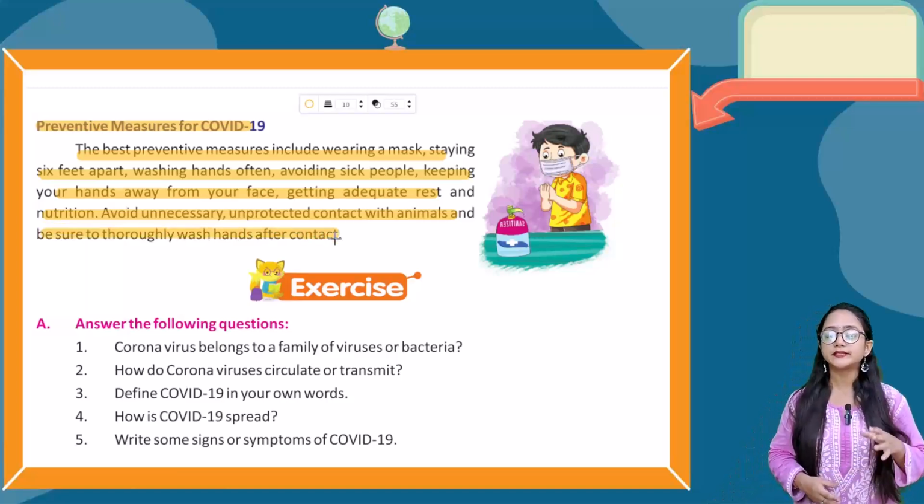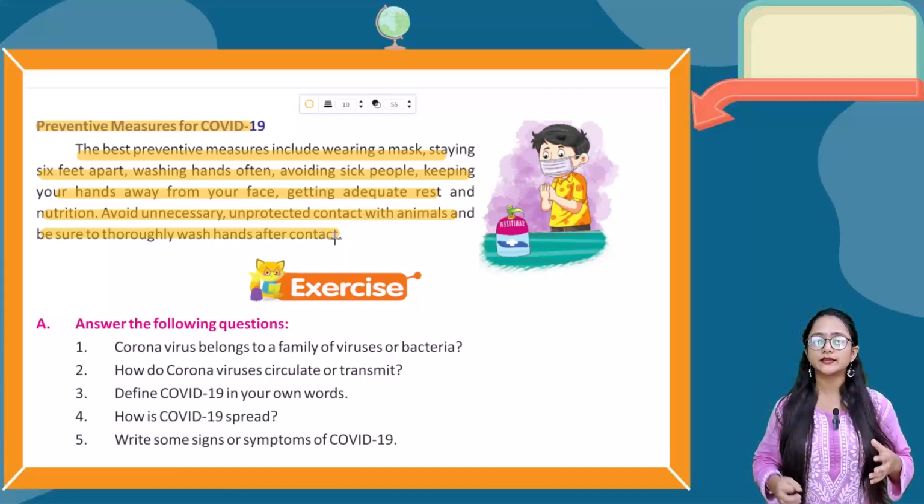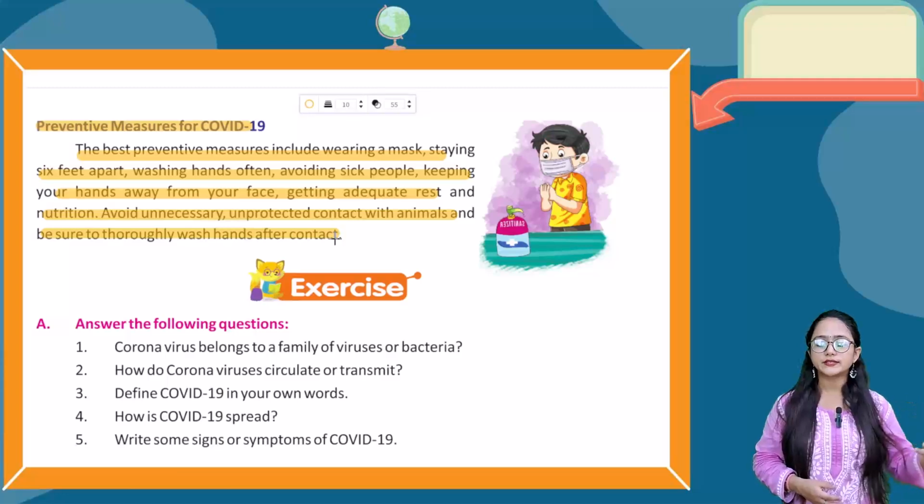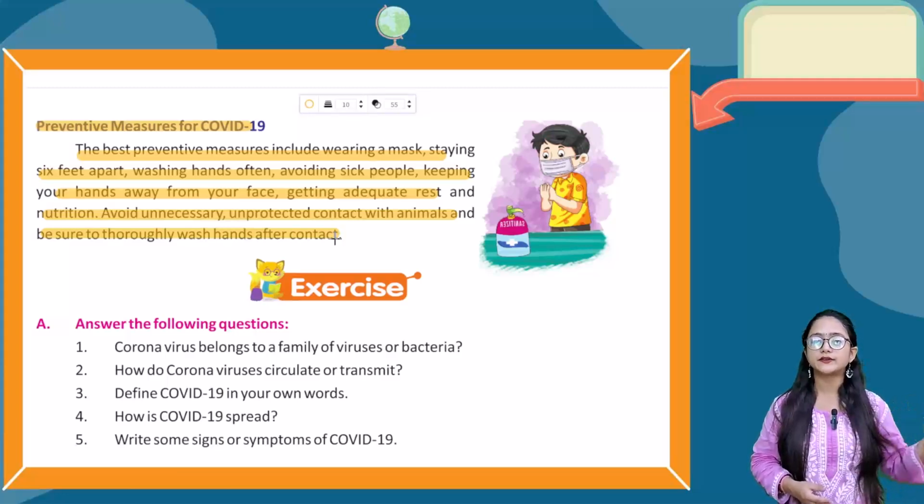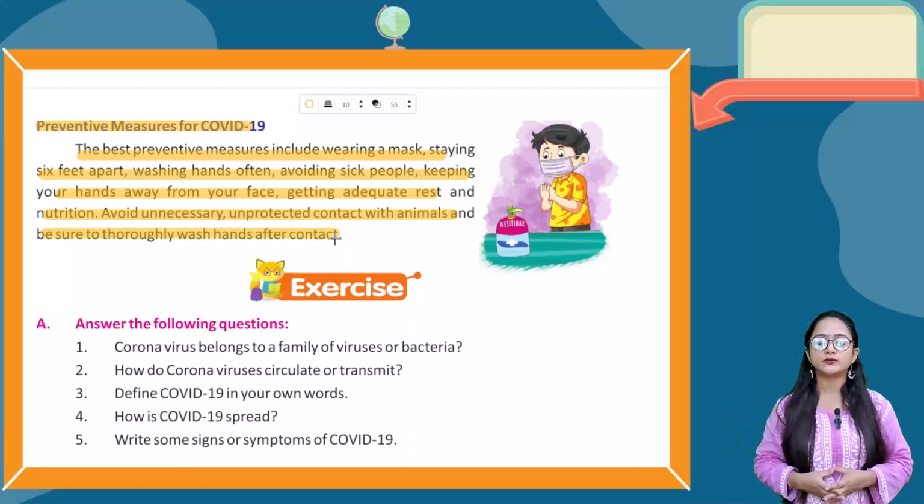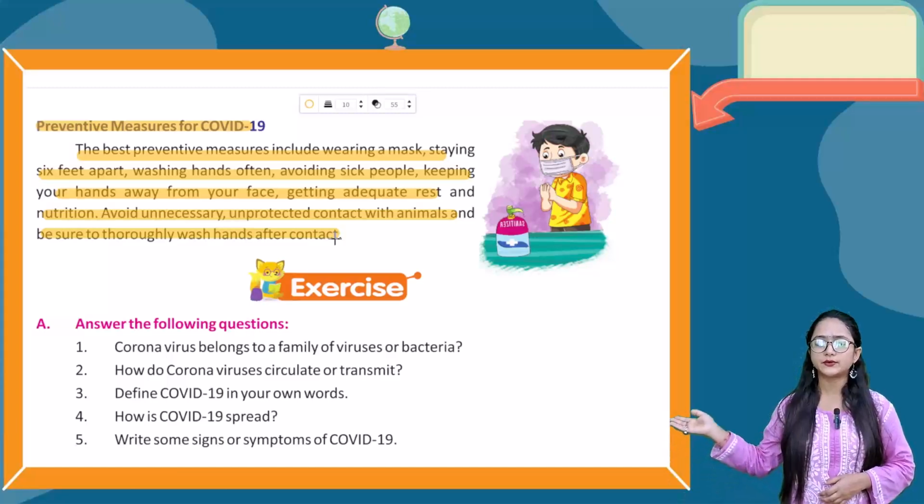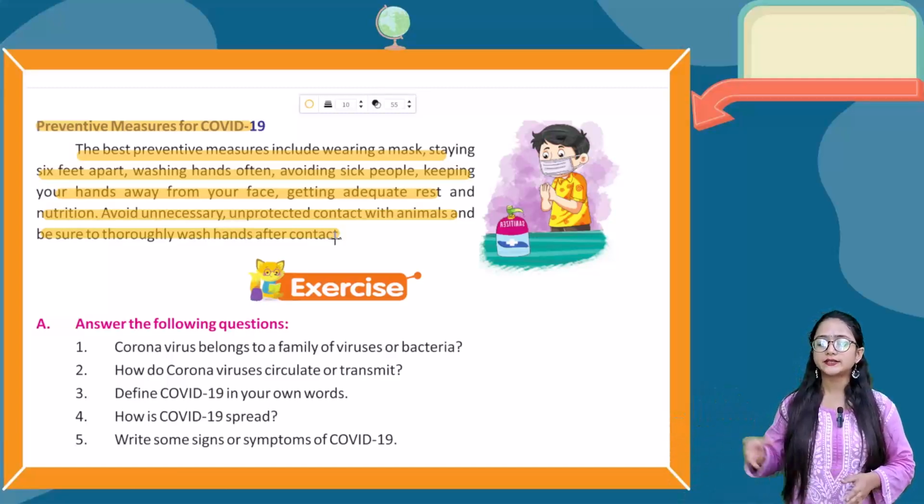So the best preventive measures include wearing a mask. One should always wear a mask, then stay 6 feet apart, wash your hands often, avoid contact with sick people, and keep your hands away from your face. Getting adequate rest is very important, and nutrition also, and avoid unnecessary unprotected contact with animals, and be sure that you thoroughly wash your hands. Like you can see over here, the child is using the sanitizer to sanitize his hands.